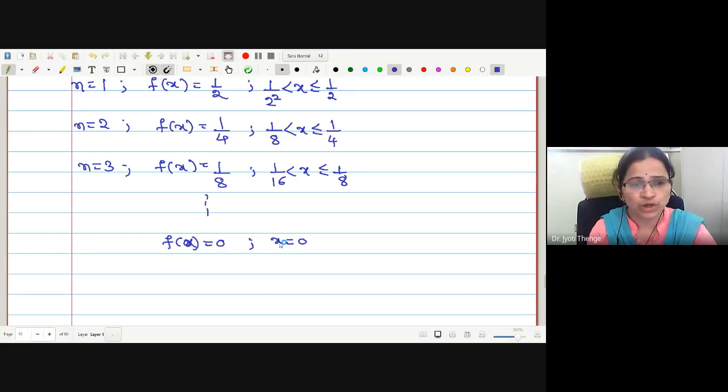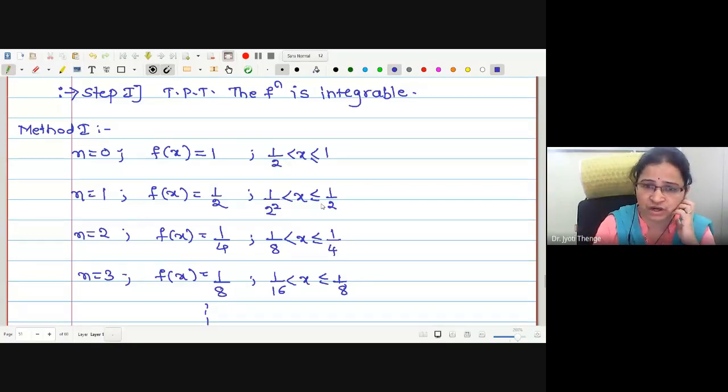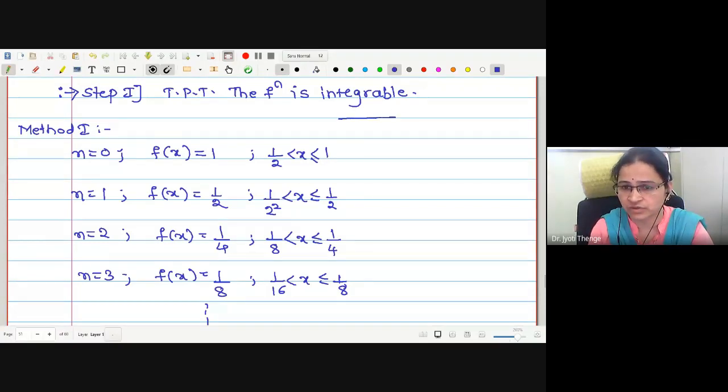What do you think by looking at this function? Where should I check the continuity? The continuity should be checked at the split points. Therefore, at which point should I check the continuity? At half I have to check the continuity. This is 0, this is 1 say. Next here is 1 by 2, here is 1 by 4, here is 1 by 8.